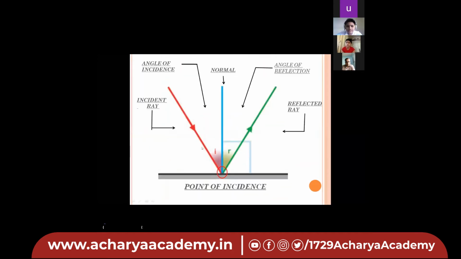Yes, we can see here that the incident ray, the normal and the reflected ray lie on the same plane, no? And they meet each other at the point of incidence. So is this second law clear to you all?